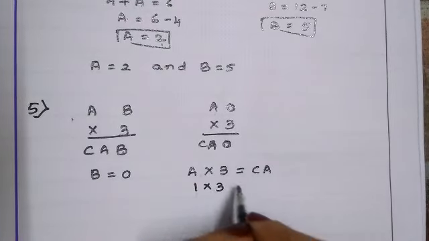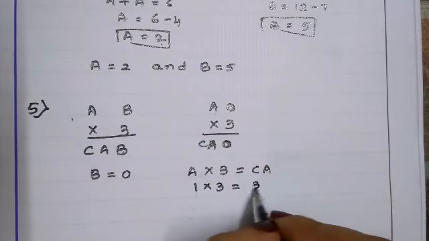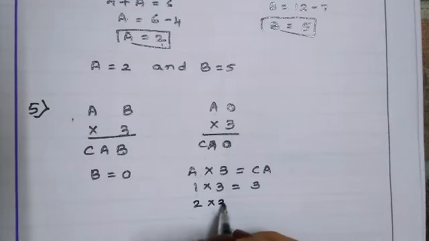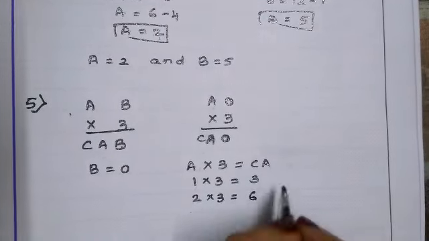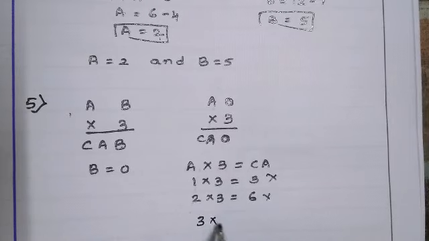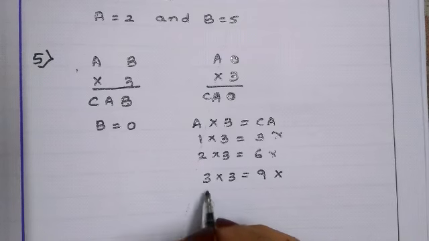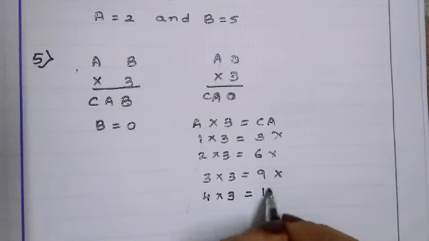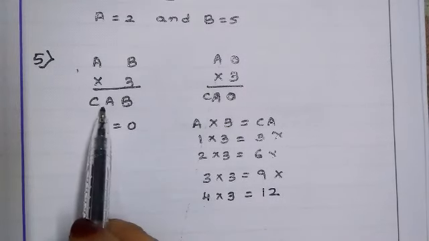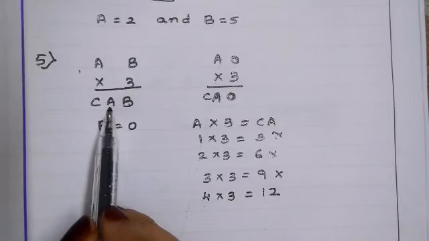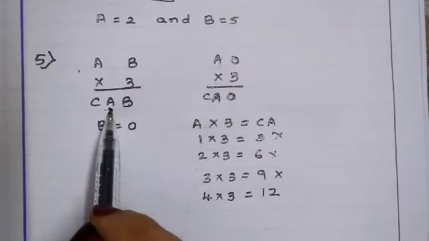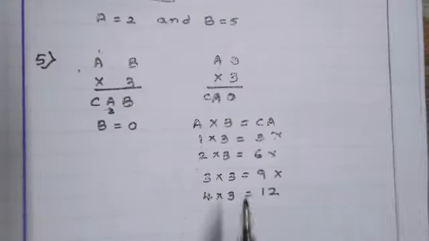1 into 3 is 3. We want 2 digits, so it is not possible. 2 into 3 is 6, which is not possible. 3 into 3 is 9, which is not possible. 4 into 3 is 12. If we go for 12, here in the A place we will get 2, here 4. It is not possible.